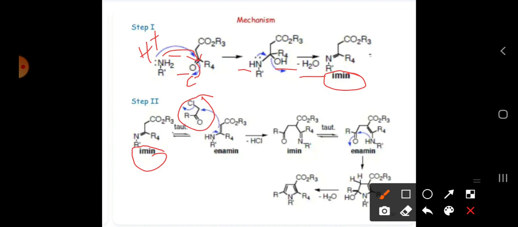We are using the alpha haloketone. To this, the chlorine will be removed, and to this here CO2R3, R4. Again, H plus will come and add here, and this bond will turn. Then we are going to get a double bond here. So we have lost this H and this Cl, minus HCl is lost, and we are forming an amine compound again. And again, if you do tautomerization we are going to get the enamine.